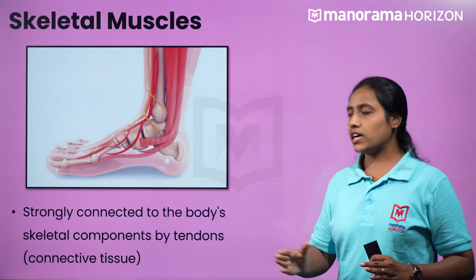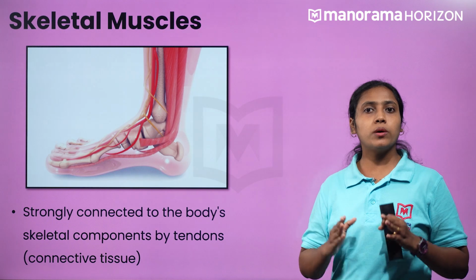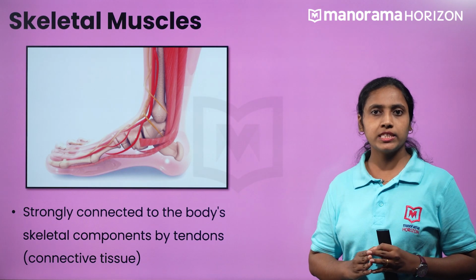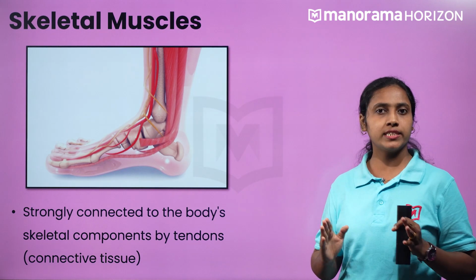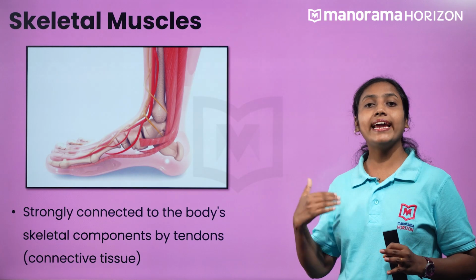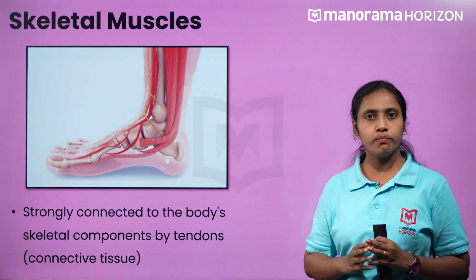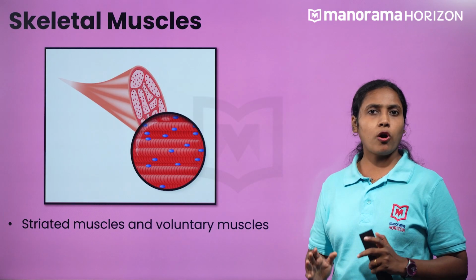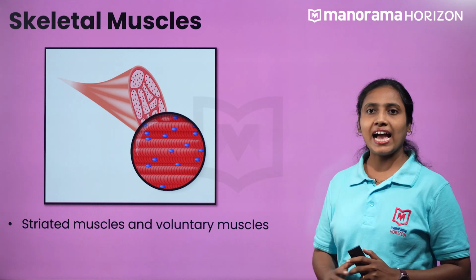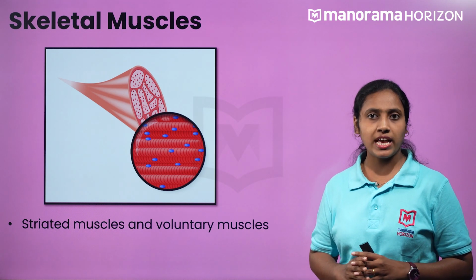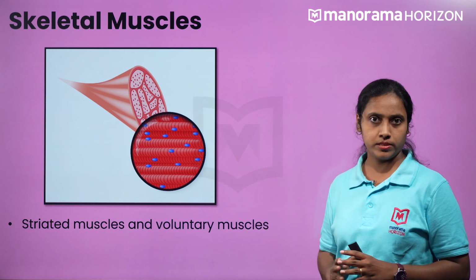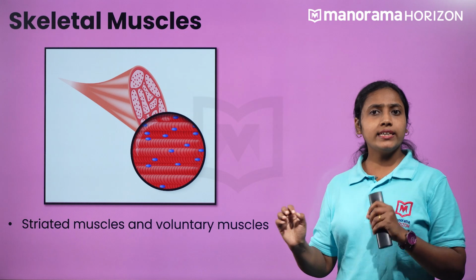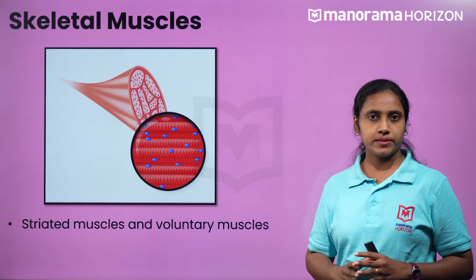Skeletal muscles are strongly connected to the body's skeletal components by tendons, that is a connective tissue, and enable the movement of muscle. We call skeletal muscles striated muscles or voluntary muscles. Let us check the reason behind it.